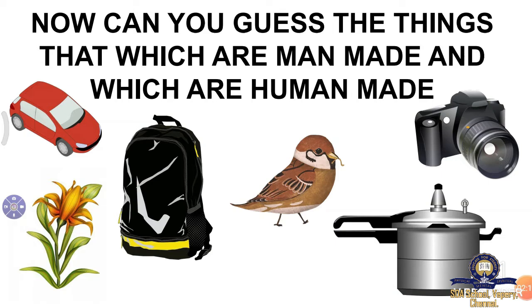Next, if I ask you other things like your school bag, camera, cooker, car, toy car, they are all man-made. Things which have life are called natural; things which don't have any life and just work according to instruction are called man-made.